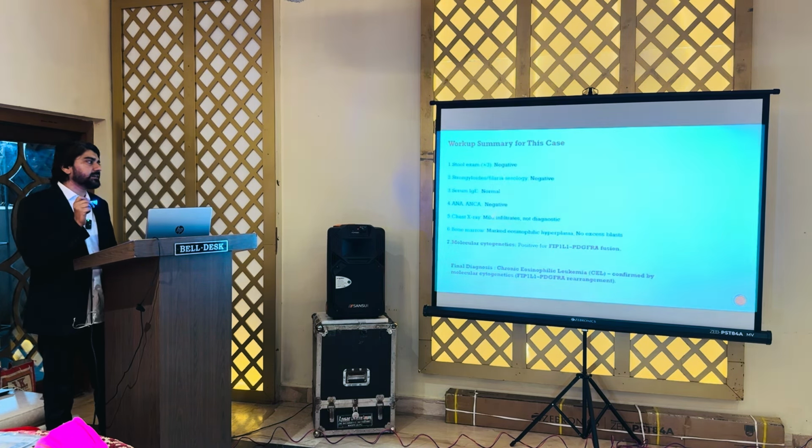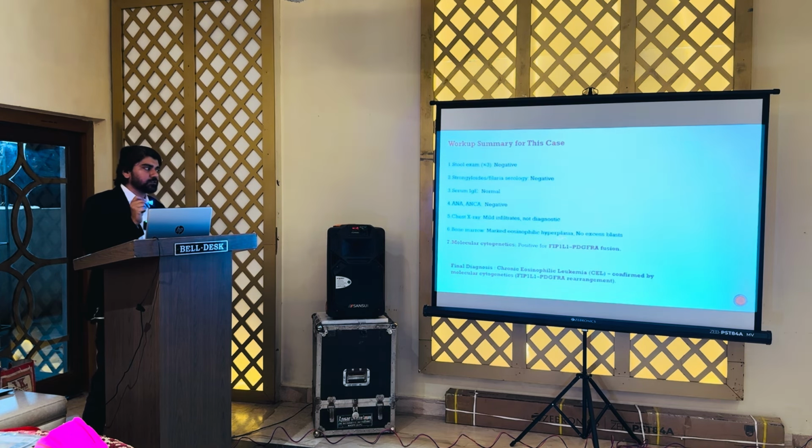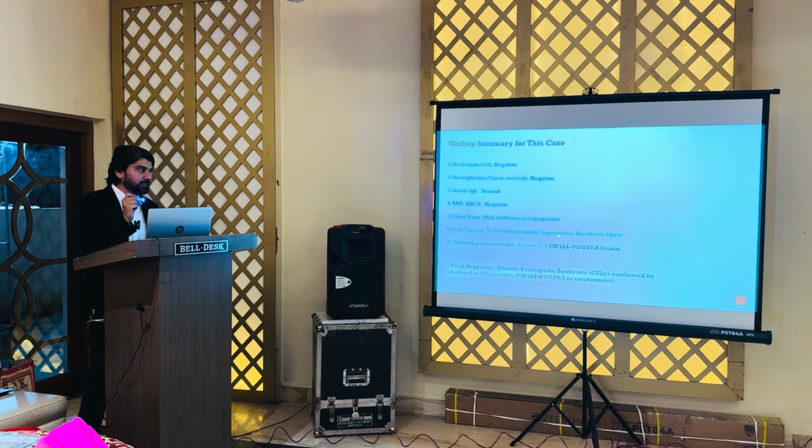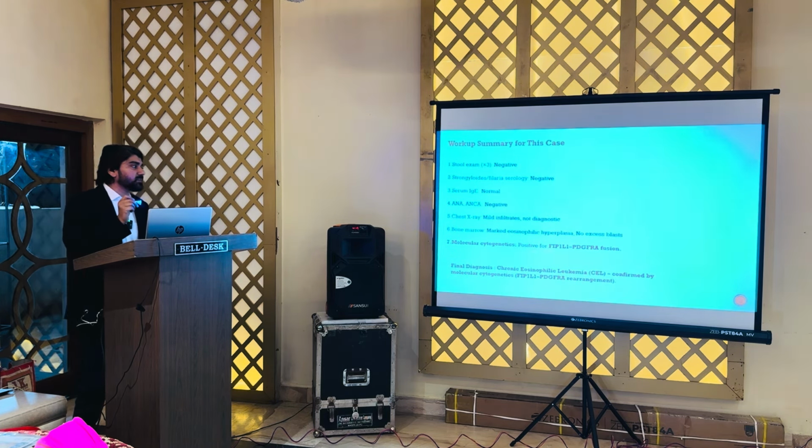Now, bone marrow examination was performed there. The patient only showed marked eosinophilic hyperplasia with no blast. That is also very important, no blast was seen. So, molecular cytogenetics was performed on this patient, and this came positive for FIP1L1-PDGFRA fusion. Now, this is a very important genetic rearrangement. This is basically platelet derived growth factor. This is a very important molecular cytogenetic test for chronic eosinophilic leukemia, and the final diagnosis of this patient came out to be chronic eosinophilic leukemia, which was confirmed by this rearrangement.